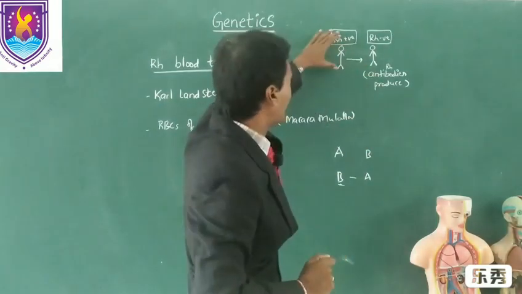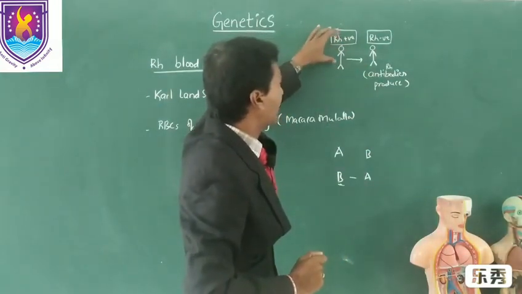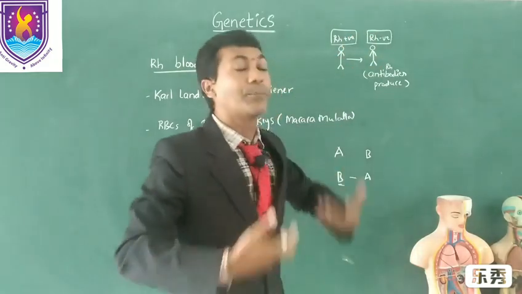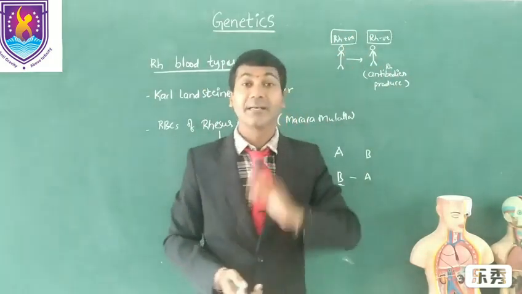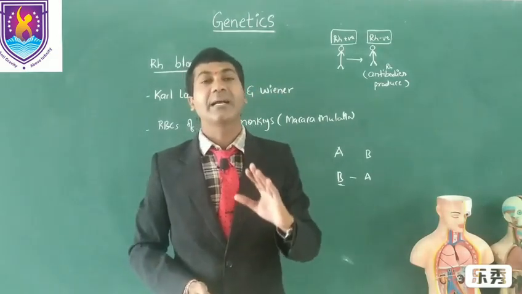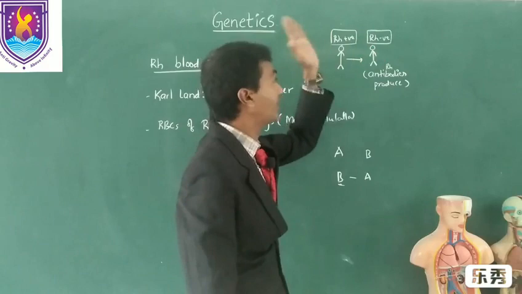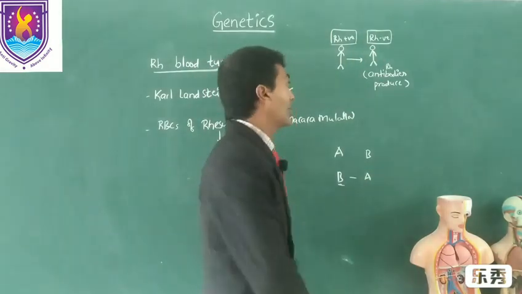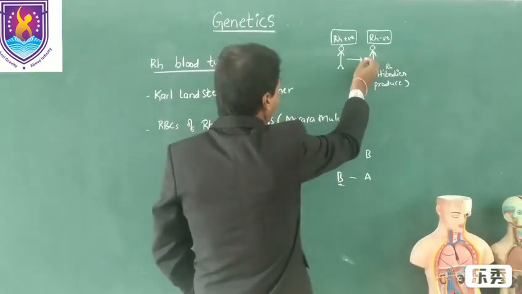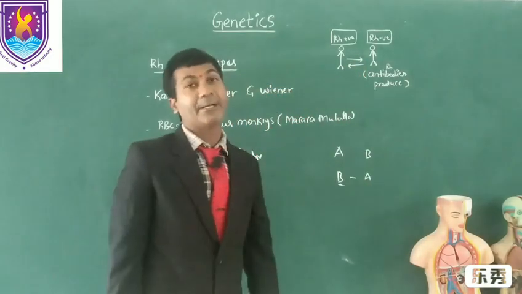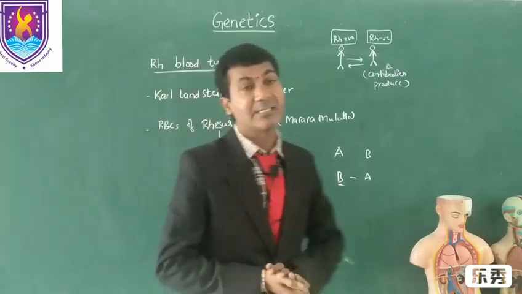But when Rh positive blood, with the Rh antigen, is transfused to a negative person, then they are able to produce Rh antibodies. Remember, Rh antibodies are produced in negative people when they receive blood from the positive. So negative people can give to the positive, but positive people cannot give to the negative. So this is regarding Rh blood types.